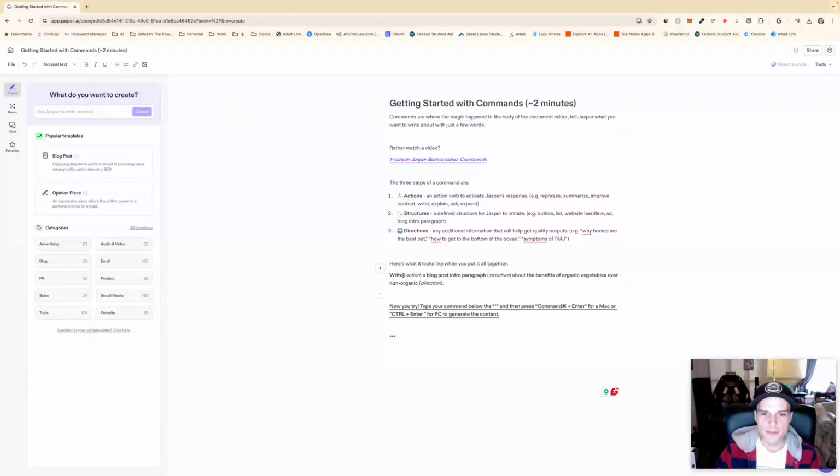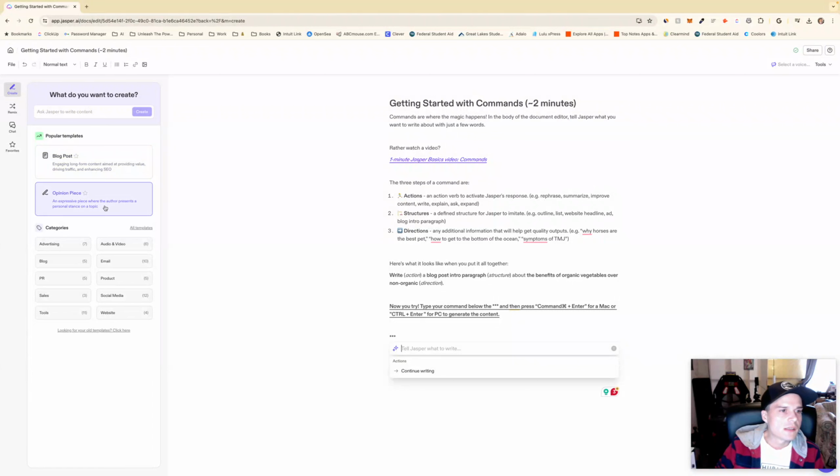Here's what it looks like when we put it all together. Write a blog post intro paragraph about the benefits of organic vegetables over non-organic. Now you try. Enter your command below the blah, blah, blah, and press Command Enter to generate the content. Okay. Press to tell Jasper what to write. Well, we got blog post, opinion piece. Okay. I don't really want to get started here.